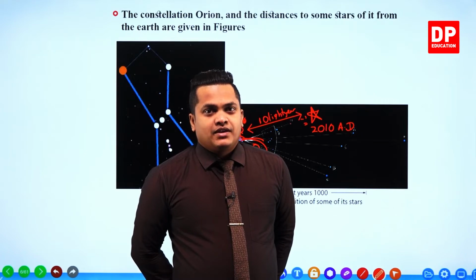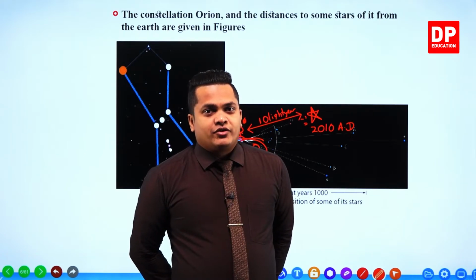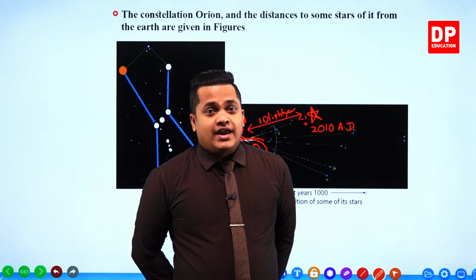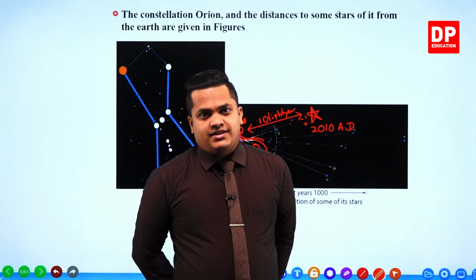In simple terms, let's imagine that the sun disappears at 8:10 in the morning. Then for us, it is going to disappear at 8:18, not at 8:10.